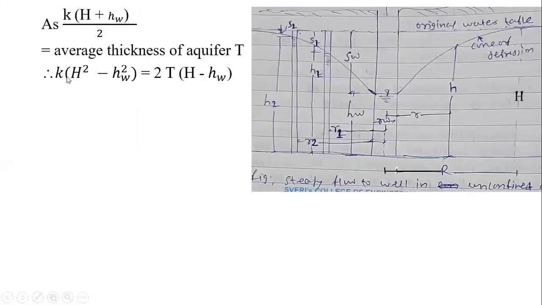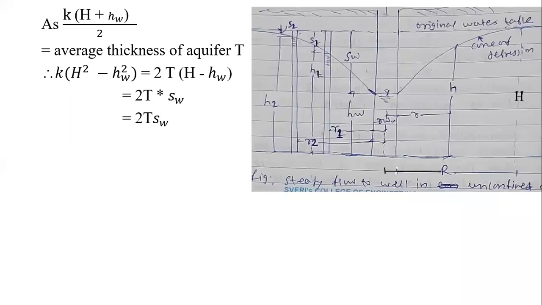So k into h square minus hw square is equal to, instead of h minus hw, there will be a 2 times t into h minus hw. Now h minus hw we know is the drawdown, that is capital H minus small hw is the drawdown. So it will be 2t into sw, that is the drawdown, that is 2t sw.